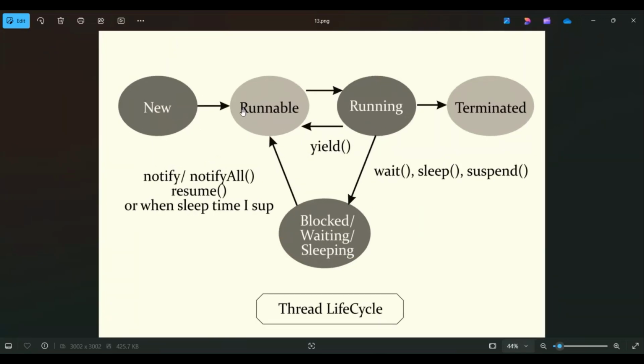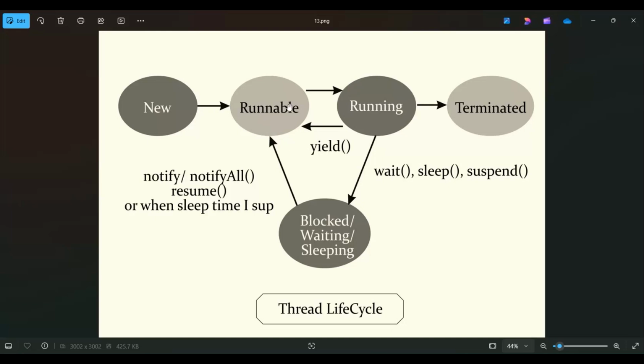Then it will go to ready for execution, which means the runnable state. Once it goes to the running state, if any interrupt occurs, then it will go from running to waiting state. Once this interrupt is fulfilled, again it will go from waiting to ready for execution, the runnable state. And again it will come to the running state. And once the execution is fulfilled, it will go to the terminated state.